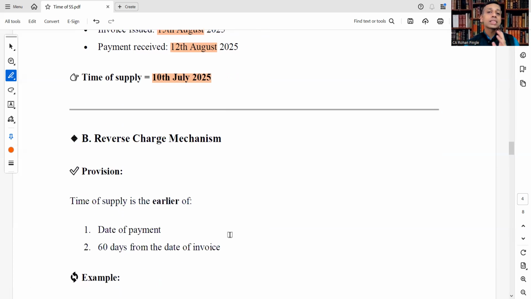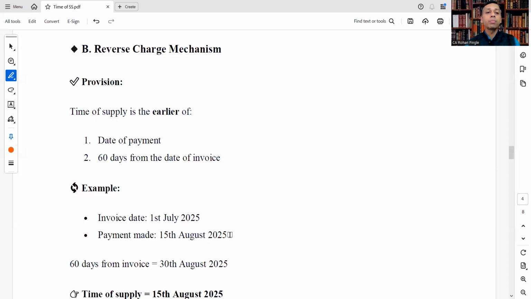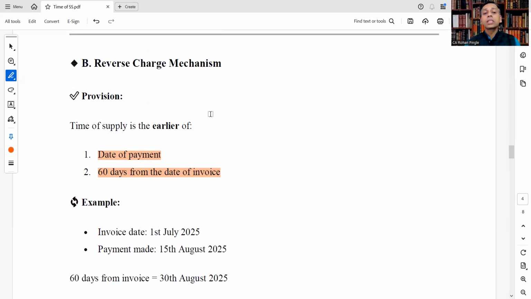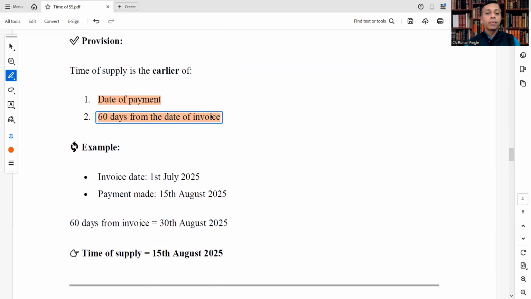Okay. Now move on to the second part under time of supply for services, reverse charge mechanism. What is the provision? Time of supply is the earlier of date of payment or 60 days from the date of invoice. Example, invoice date 1st July, payment date 15th August. 60 days from the invoice is 30th August. So time of supply will be 15th August.